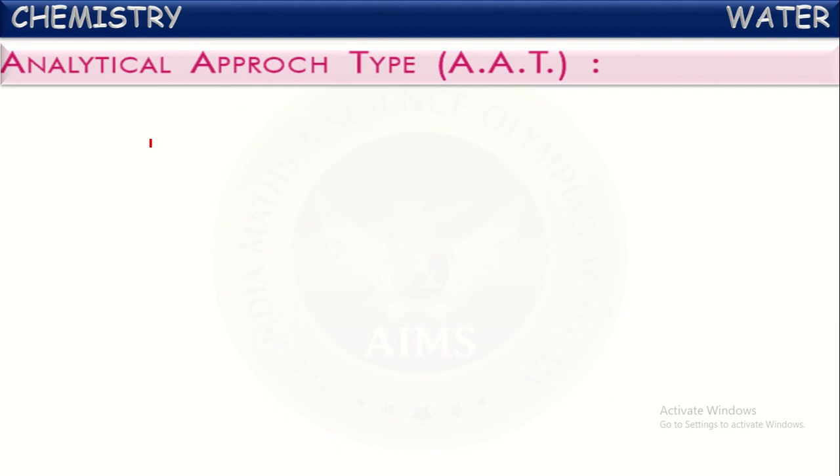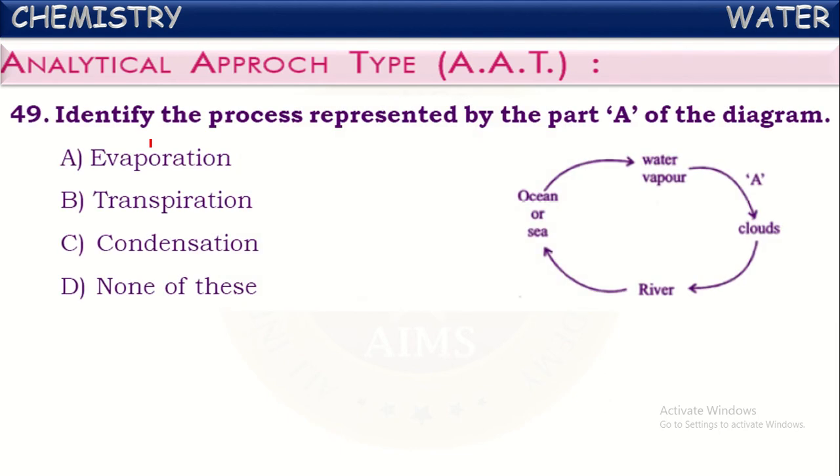Next, analytical approach type questions. First one, identify the process represented by the part A of the diagram. See, actually, you may know, this cyclic diagram represents the water cycle. In this, water converts from one form to another form by the sun. See here, the conversion of water vapor into clouds is called condensation. By the condensation process, water vapor converts into clouds. So A can be represented as condensation.